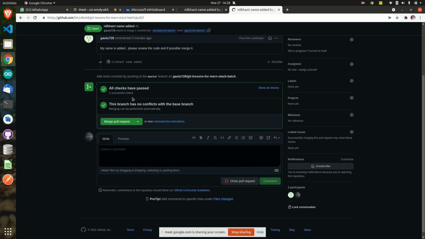You got this point? Now it will not happen like that, because only I have raised the pull request. No one else has modified anything in line number 2, right? So it is not creating any issue. Here it is saying that the branch has no conflicts with the base branch. Everything is ready, we can merge it properly. No problems. Okay, I'll just check the code that you have written.